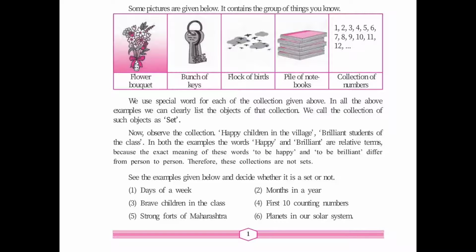So we will conclude this is not a set. Planets in our solar system. Again it will remain same. It means it is a set. So definition of set is a well-defined collection of objects. Where the answer differs from person to person, that is not a set.